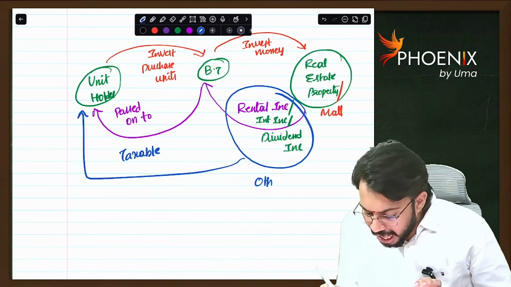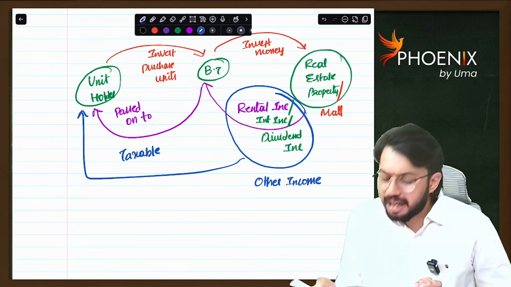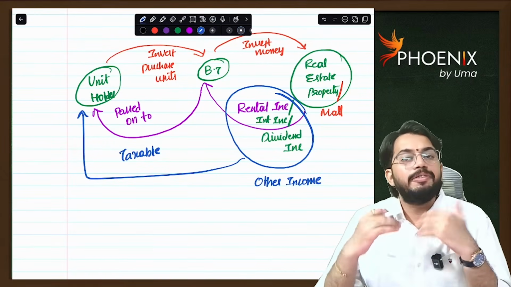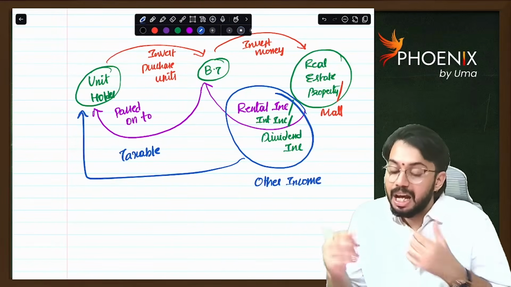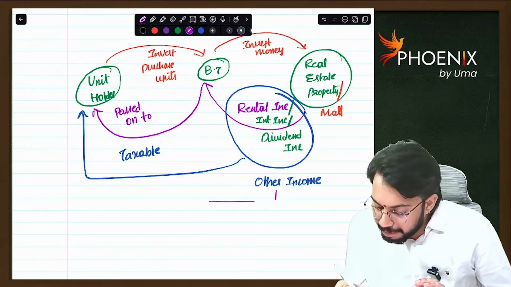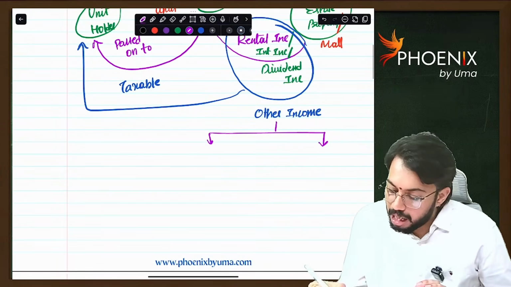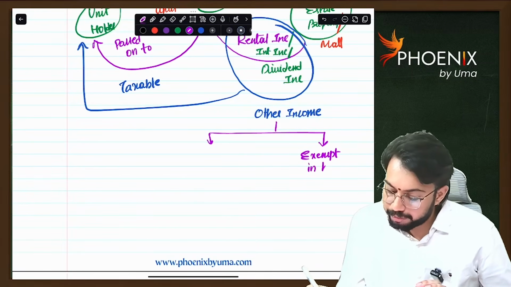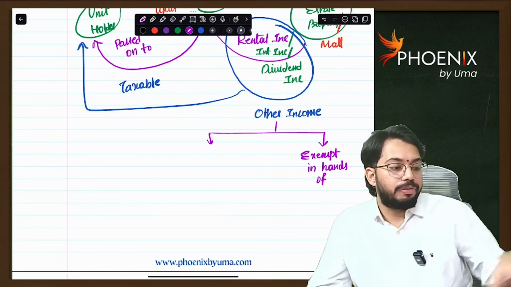But if there is any other income, means other than rental income, interest income and dividend income, capital gain or any other income from other sources, this other income is exempt in hands of unit holder.